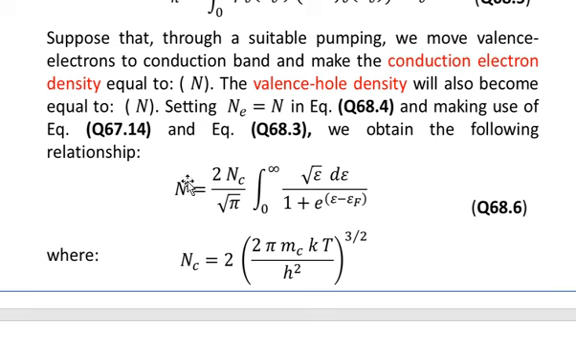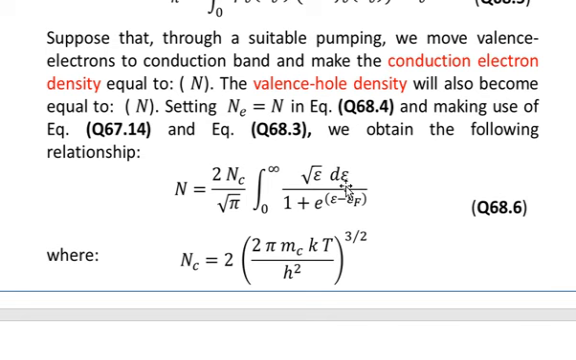You see that in equation number 68.6, the relationship is: capital N is equal to 2nc over pi square root of pi, multiplied by the integral from 0 to infinity of square root of epsilon d epsilon divided by 1 plus e to the power epsilon minus epsilon F. Or you can say e minus ef. This e is actually epsilon; you can read it either way. At the numerator you have square root of e, and integration is with respect to de or d epsilon,